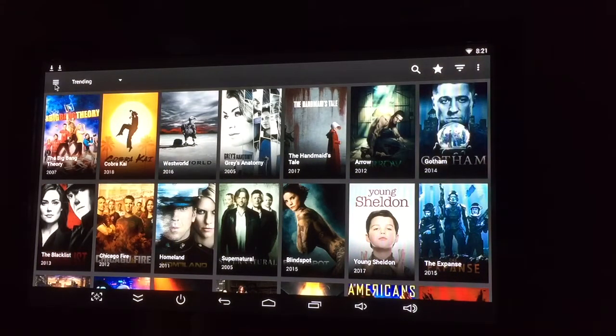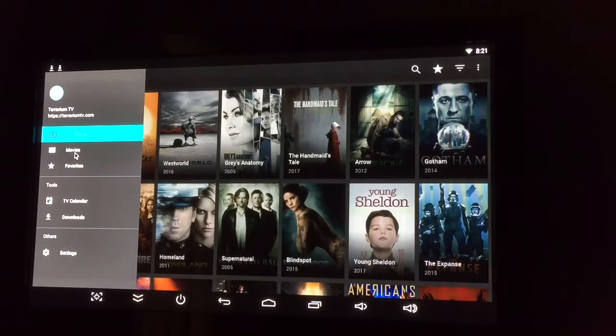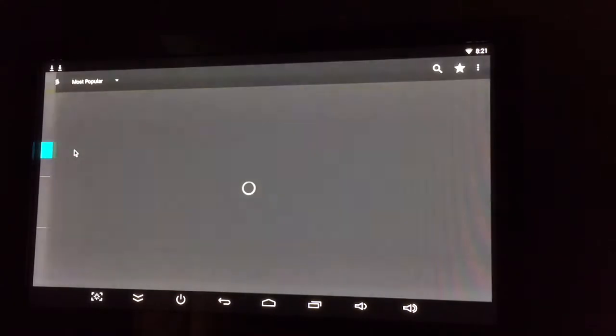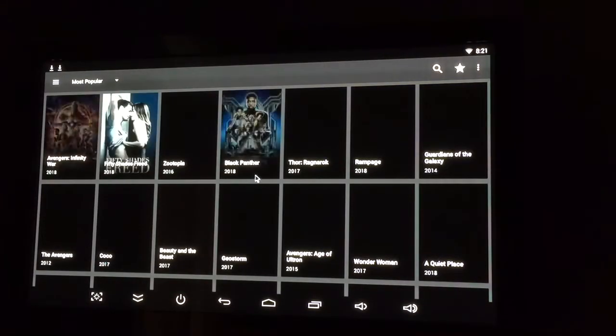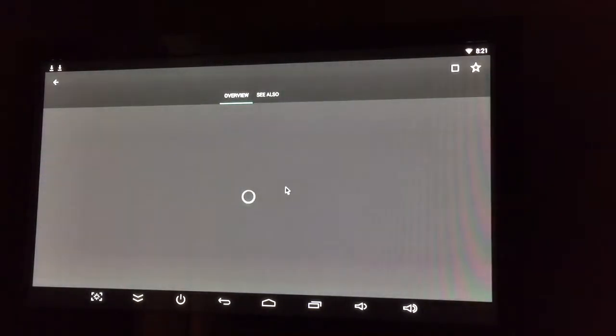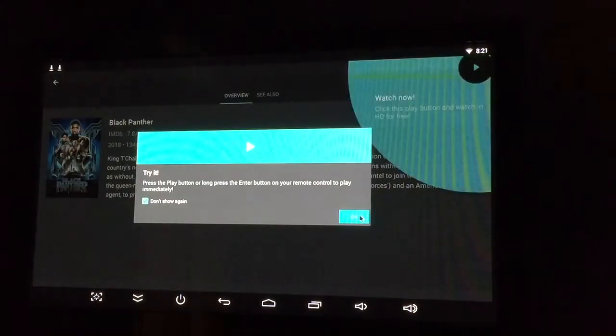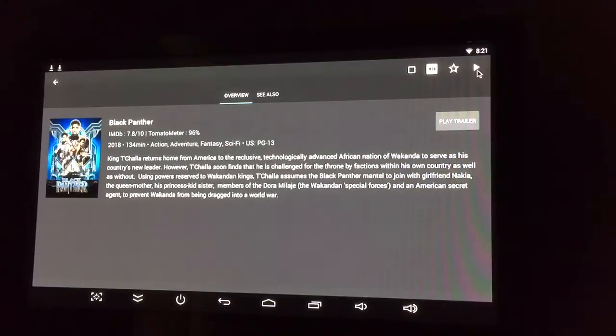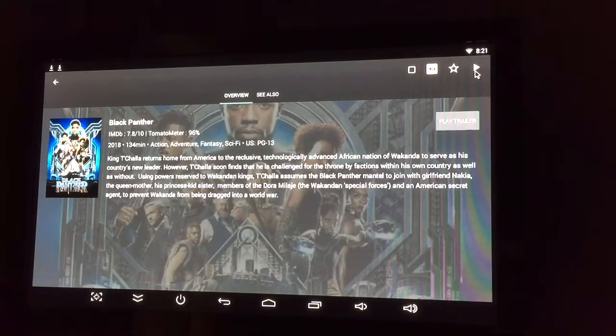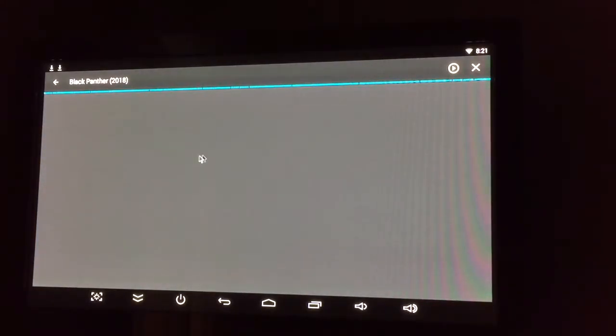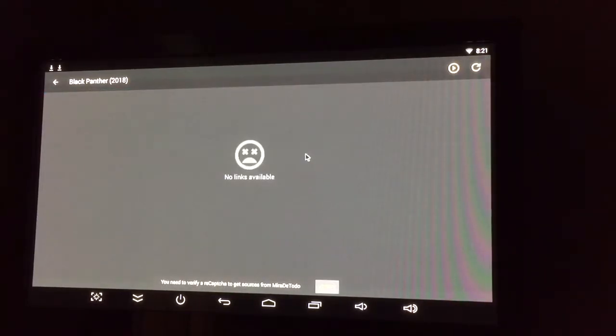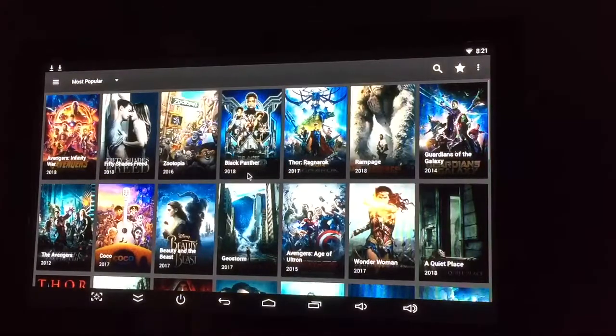Now when you come into the app, you'll see TV shows and movies, and then you can click on movies. Say you want to watch Black Panther. Black Panther is here, and then you can click on watch now or play trailer. You'd click on watch now. Again, it would go scrape the internet. You'd click on the link and it'll play the movie. And we'll let this stop here. The reason I'm doing it this way is I just don't want to make this video too long.